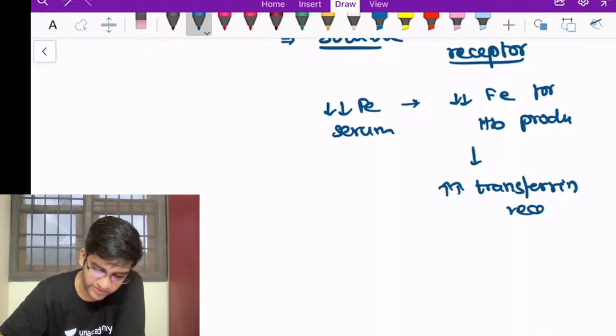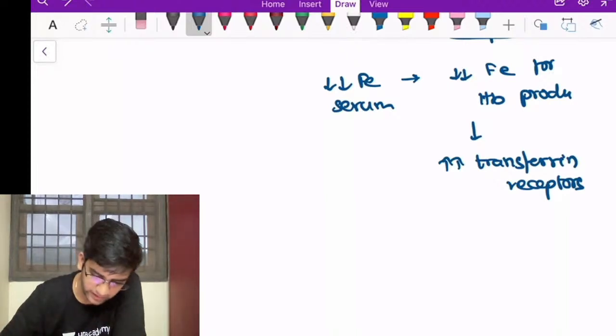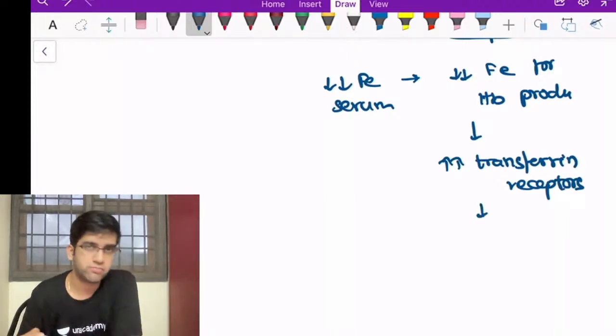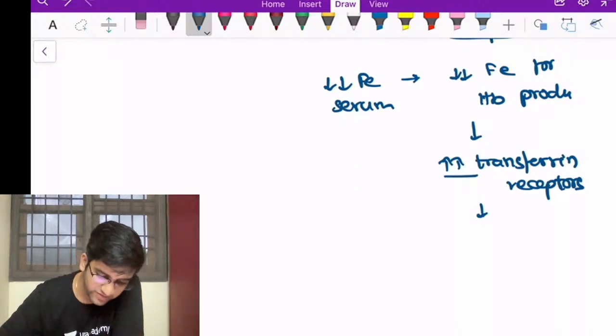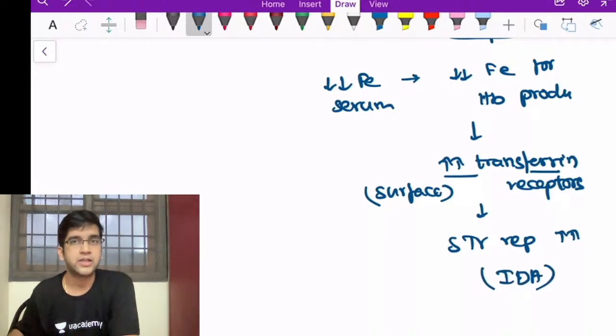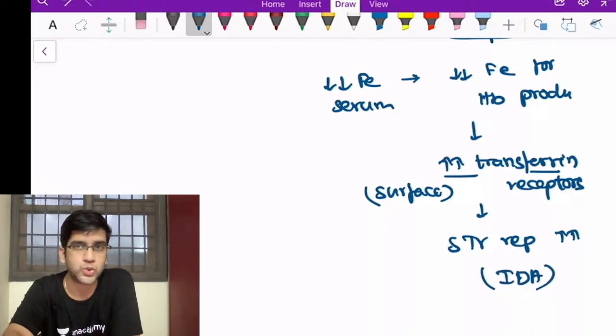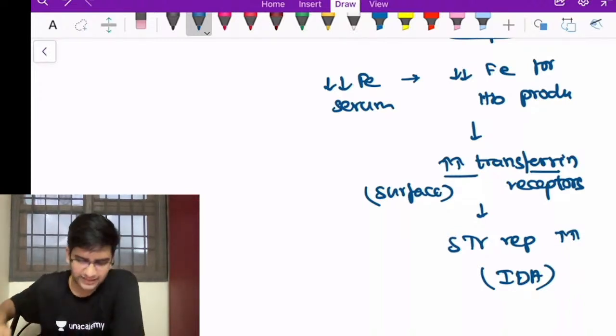When it increases the transferrin receptors, it's just to help you say that, okay, my receptors are more, so that I will be able to bind to any tiny molecule of iron present, right? So if my transferrin receptors on the surface are increased, obviously it directly reflects my soluble transferrin receptors as well. This also will increase. So in iron deficiency anemia, where there is deficient iron, the amount of soluble transferrin receptor is going to increase. The normal value is 4 to 9 microgram per liter. It will definitely be increased.